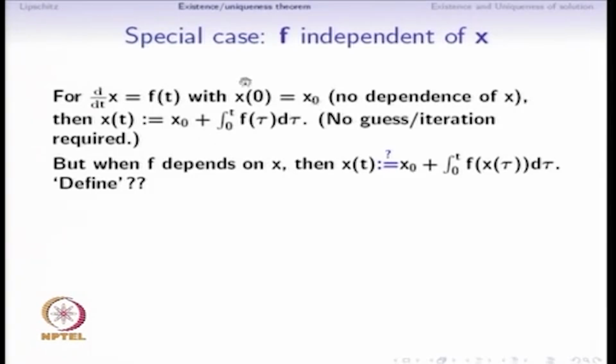Then we are able to integrate, and we can define x of t as x naught plus this integral from 0 to t of f of tau d tau. So there is no guess or iteration required to define this. Such a definition of x will always satisfy this differential equation.